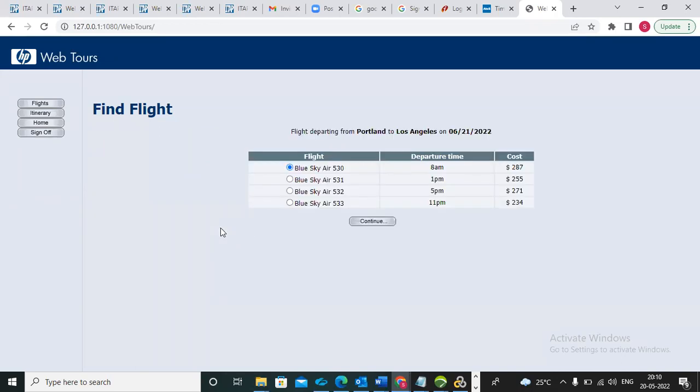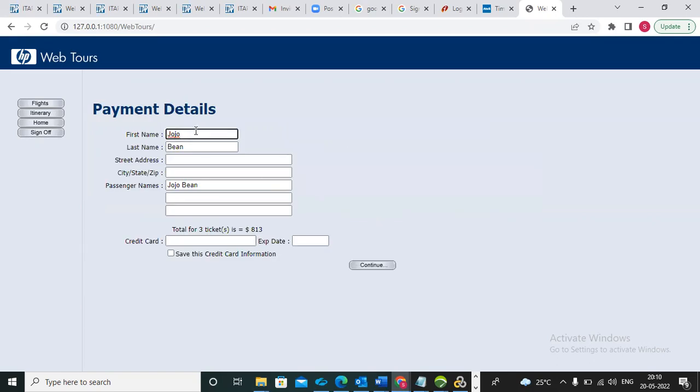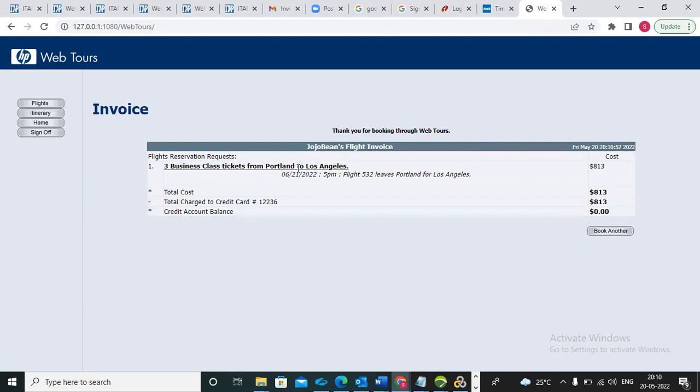Now click on continue. Now we are selecting, because there are different flights. We are not entering, so you are selecting the flight. After that, editing is possible: first name, last name, street address, and passenger name details. All these details we are entering, so you need to do parameterization for all these values. And continue. See, the flight booking is completed.